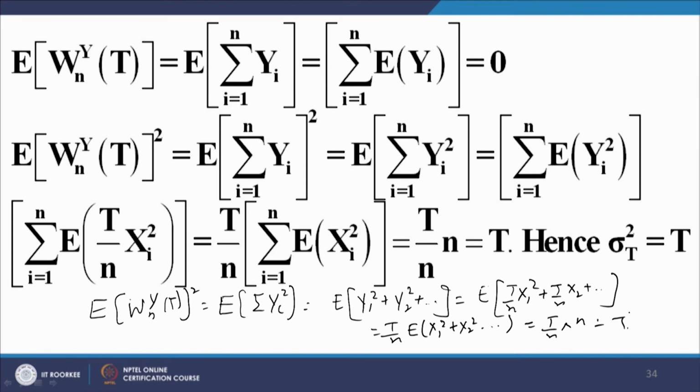So, the value of the square of the process, that is E of w n t square, is equal to capital T.